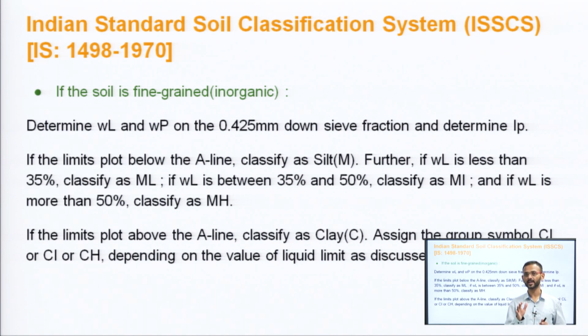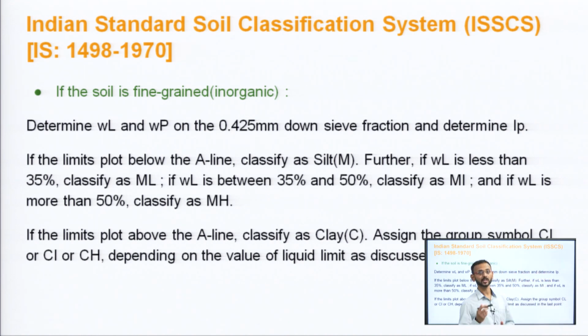If it is an organic soil, then it is already identified because of its characteristic odor and its color. So, if the limits are below the A line, it is classified as silt. Further, if the liquid limit is less than 35%, it will be classified as ML. If the liquid limit is between 35 and 50%, it will be classified as MI, and if WL, the liquid limit, is more than 50%, it will be classified as MH.